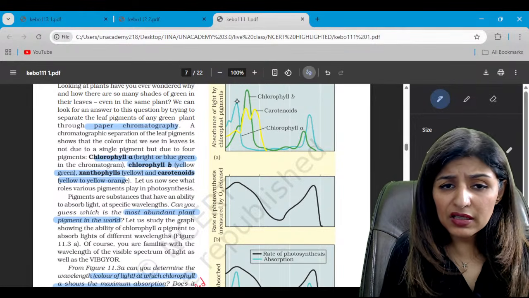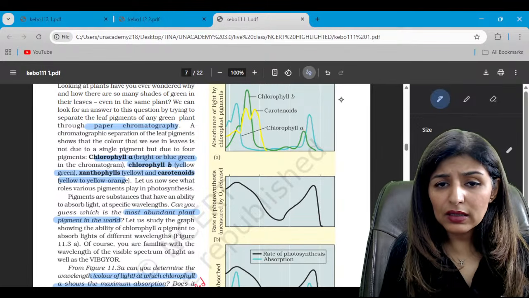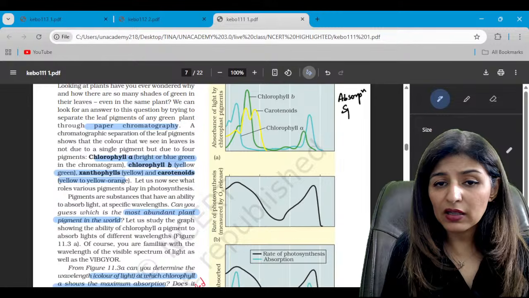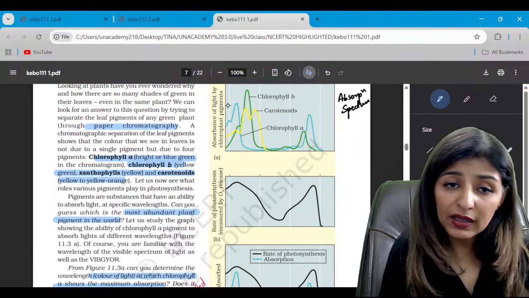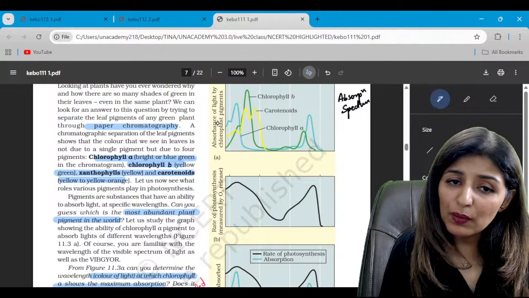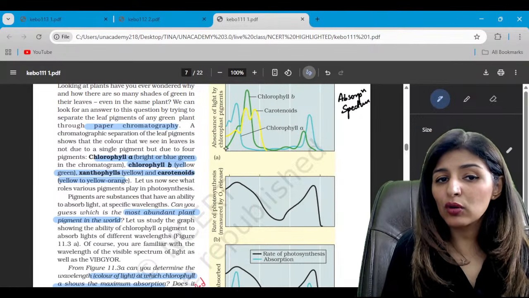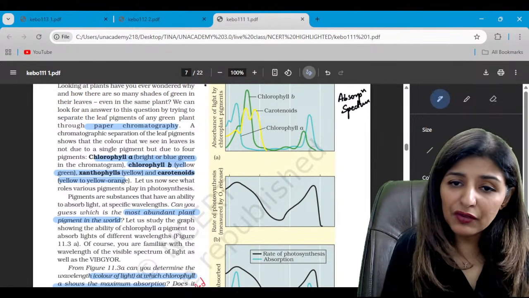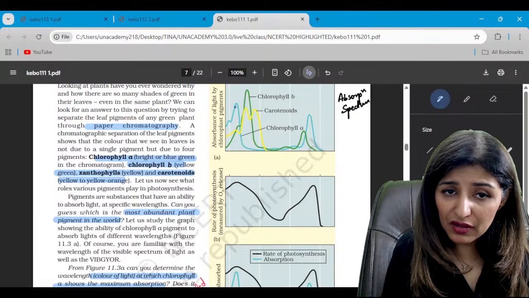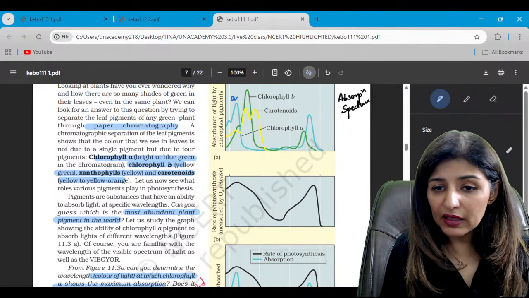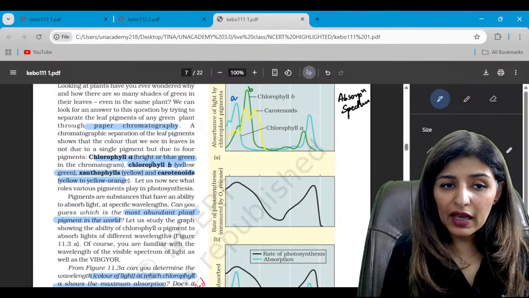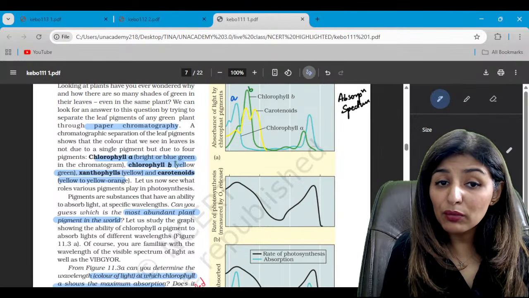See the first graph here. So this is the absorption spectrum. First of all, this is the absorption spectrum. So which wavelength of light is absorbed by different pigments, that's depicted here. The absorption or absorbance of light by chloroplast pigments. So the first peak, this blue one, this is of chlorophyll a. The second peak, this is of chlorophyll b, and a is bright blue green.